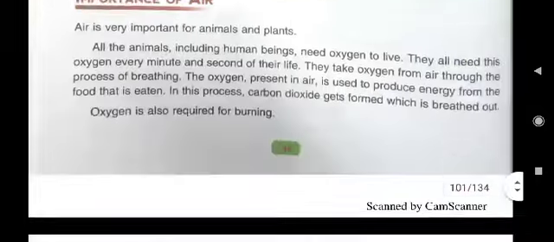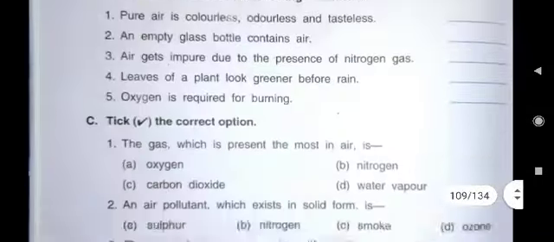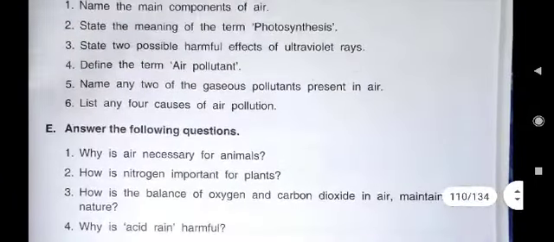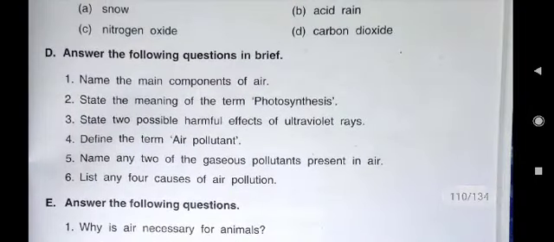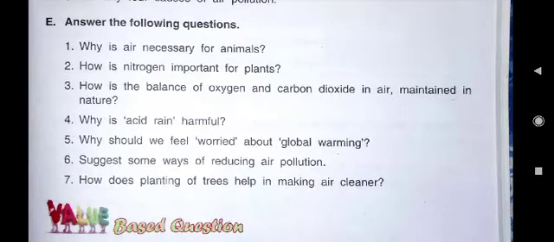Here in E part you just see, children, already we have read this lesson. We have done ABC parts also, and then D part answers also yesterday you have done in our previous class. Now today we have to write the answers of E part. E part, first question. What is first question? Why is air necessary for animals?